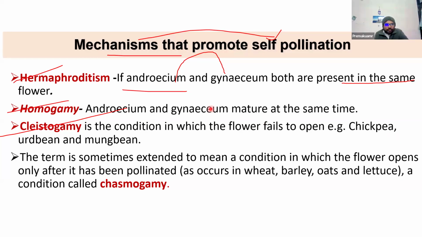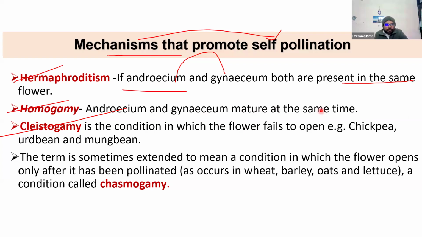Cleistogamy is actually the most important mechanism. If the plant is cleistogamous, it never opens and never cross-pollinates because it is completely closed, with anthers and stigma enclosed by the keel petal.